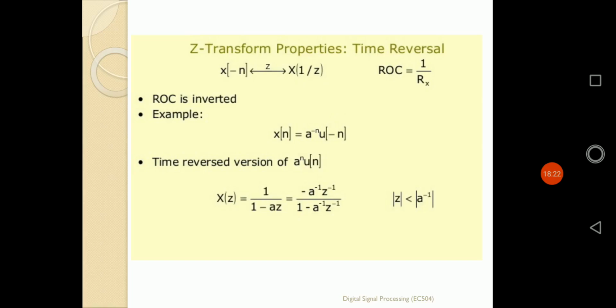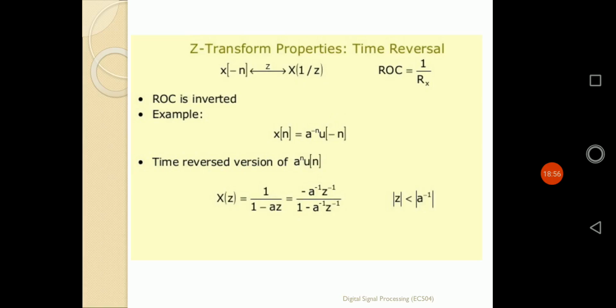That means if the previous ROC is defined by mod z greater than 1, in that case the ROC will be defined by mod z less than 1, simply opposite to the original one. In place of z it will be defined by 1 by z, whatever the changes are there in place of z, X(z inverse). That means we can say the ROC is simply inverted with respect to its original ROC. Whatever the original ROC is, in this case it will be simply inverted, because it is a property of time reversal.